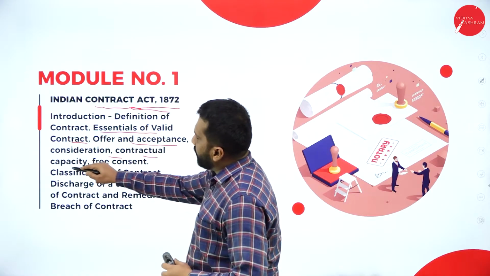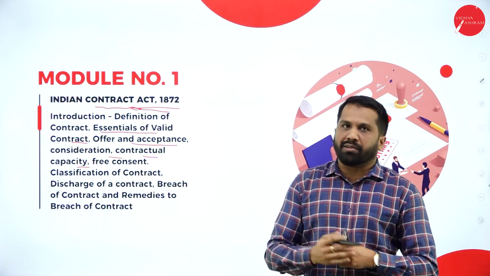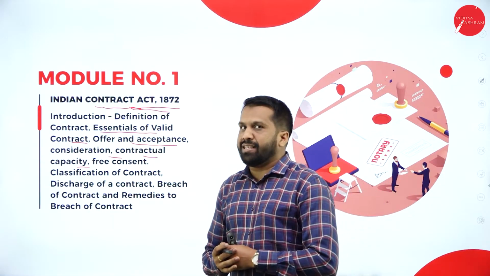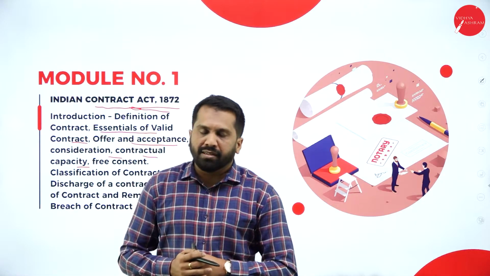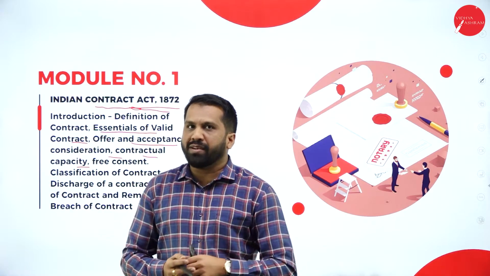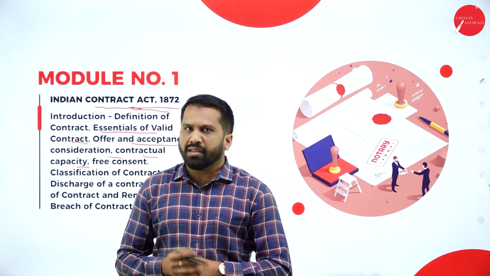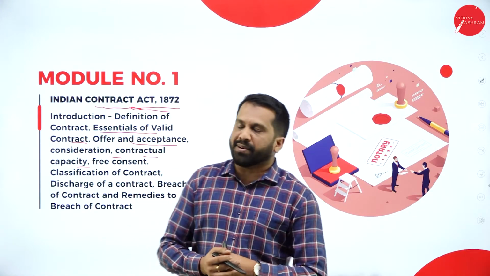Consideration, contractual capacity. What is the capacity to make a contract? If you are 12 years or 5 years old, can you make a contract with me? No, it is impossible. The major rule is you must be 18 years. Hope you are clear. There are another 2 to 3 things for capacity of contract.